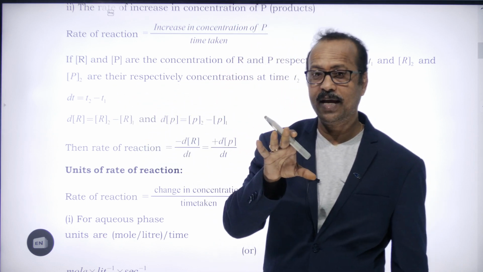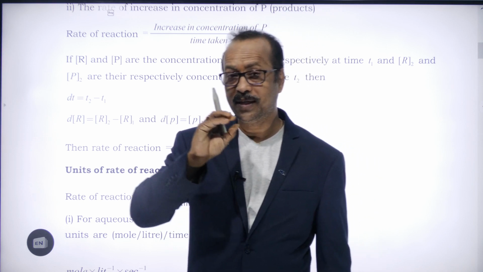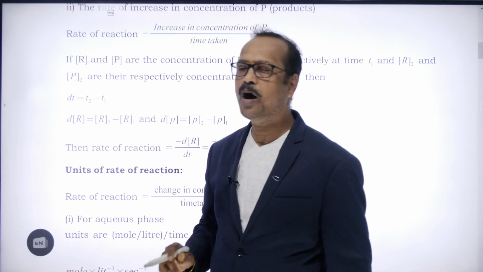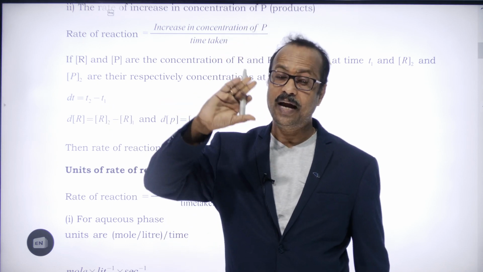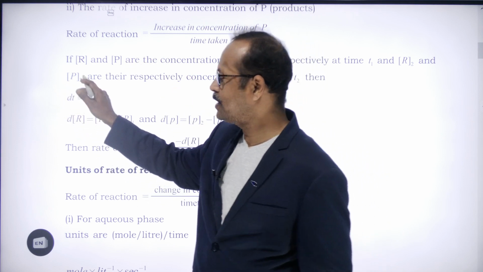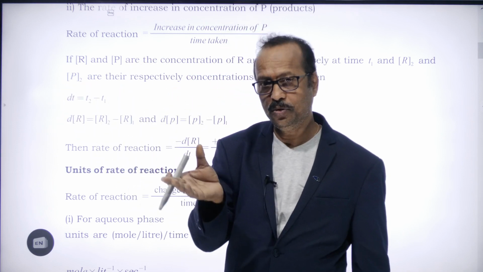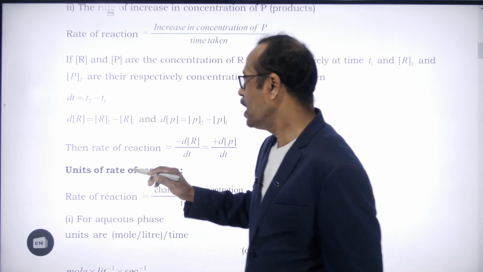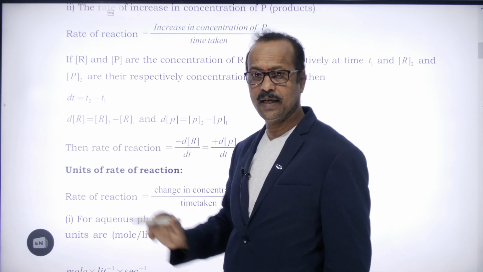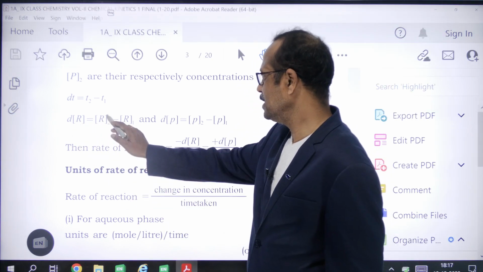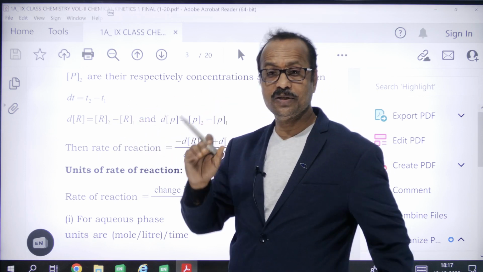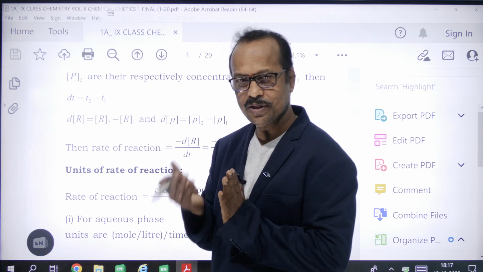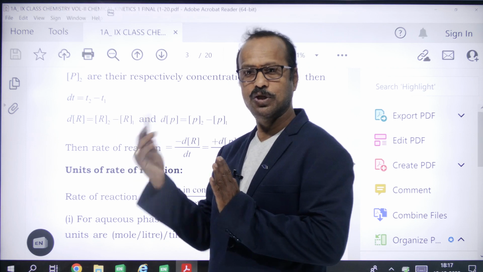So initially, when the reaction is taking place, starting the reaction, at that time we take it as T1. At what time is the reaction completed? We can take that as T2. Then how much time it took to complete the reaction is called T2 minus T1, the difference in time. Now, what is the decrease in the reactants? Here, see, R2 minus R1. We take a certain amount of reactants as the initial concentration, and the reaction starts, and after a particular amount of time, that is T2 minus T1,